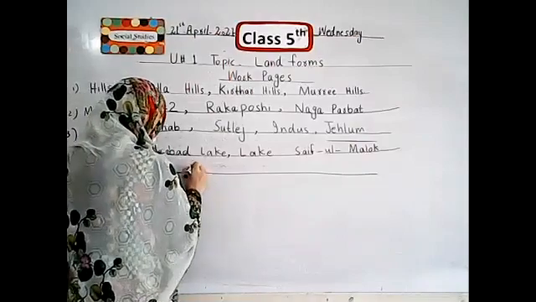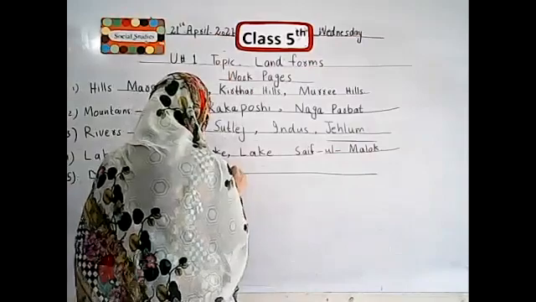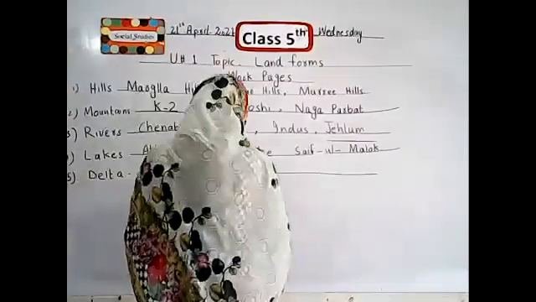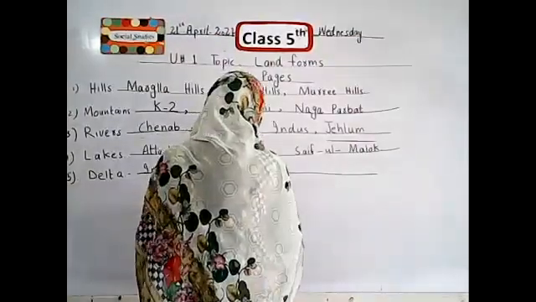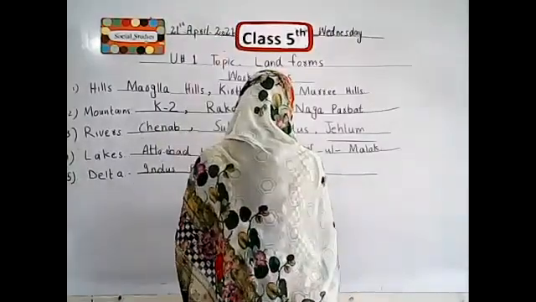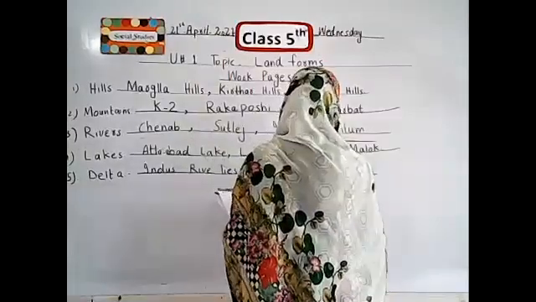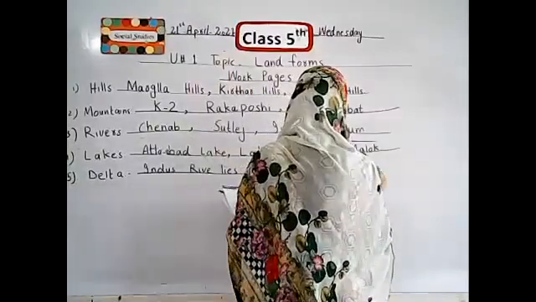Indus River lies at Keti Bandar near Karachi.